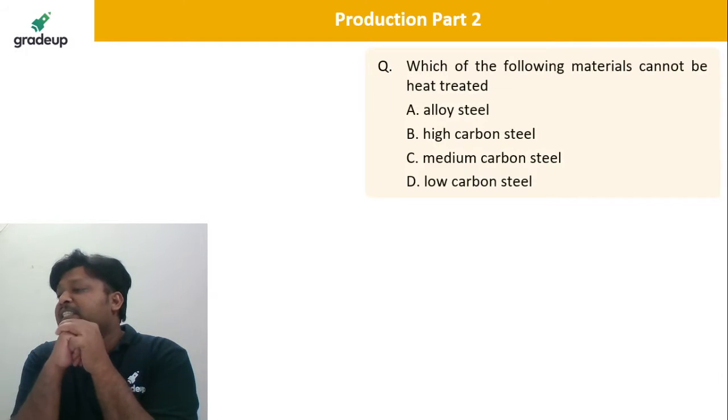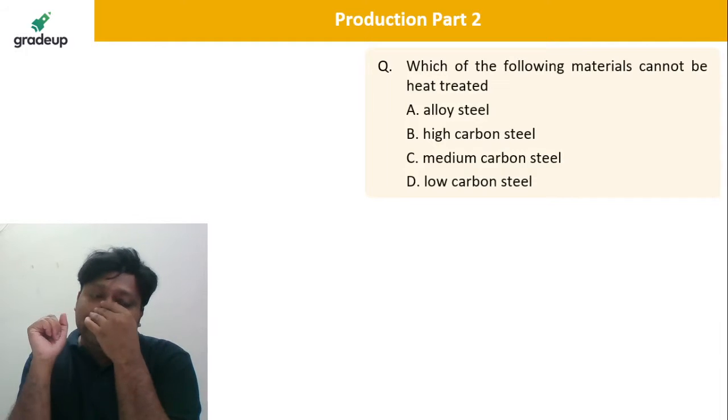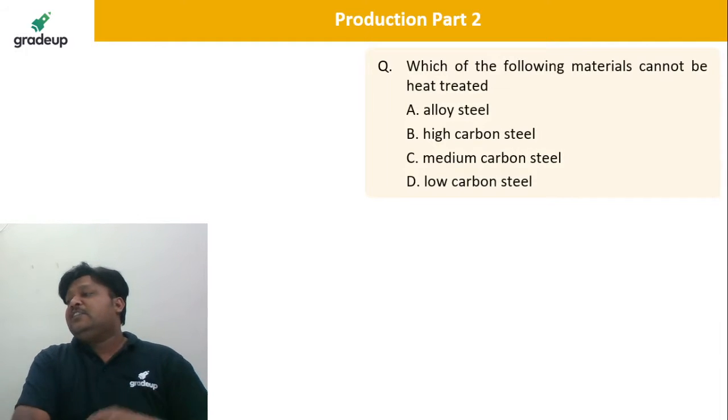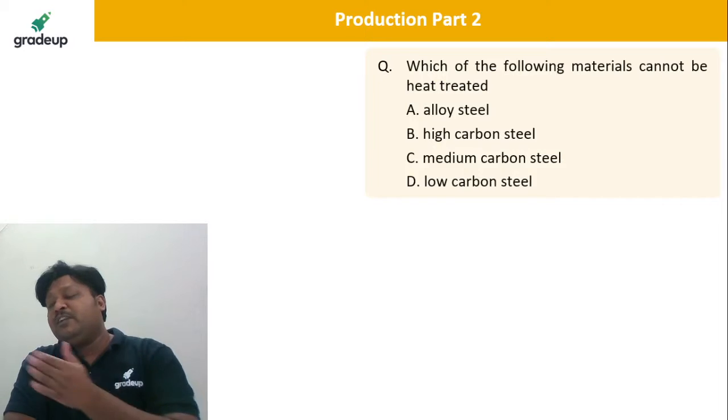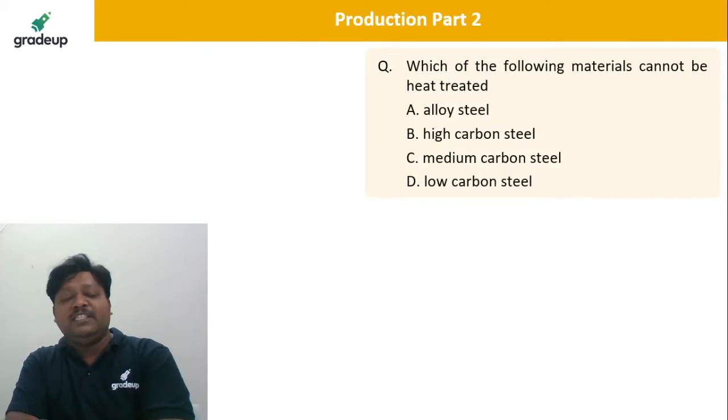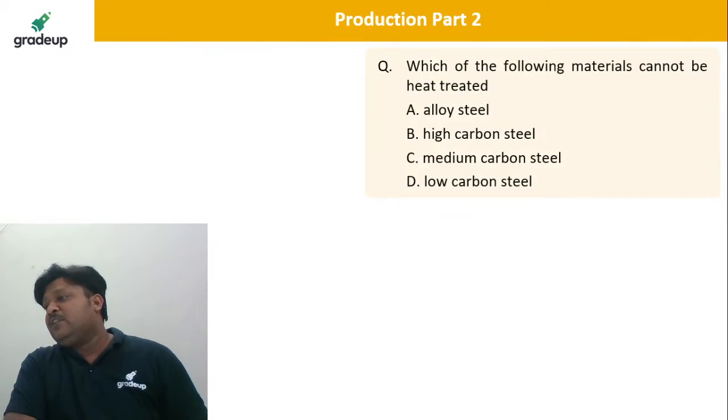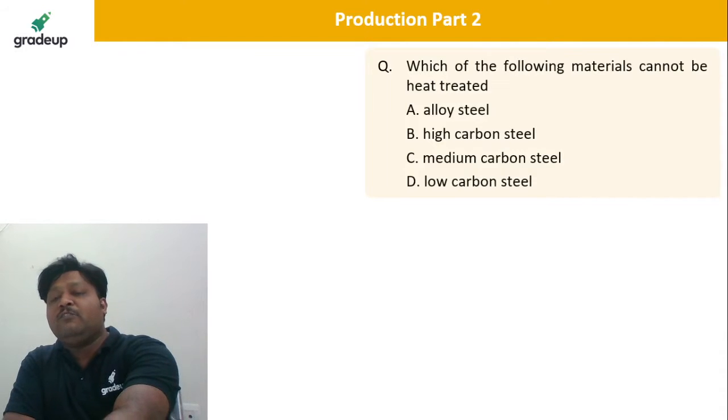Already there is a huge carbon percentage in the high carbon steel, above 0.8, up to 1.2 to 1.5 percent carbon. Because of this, Rishabh, low carbon steels are very good, and then the medium carbon steel, but the high carbon steels we cannot heat treat. So please check once again what you have read.